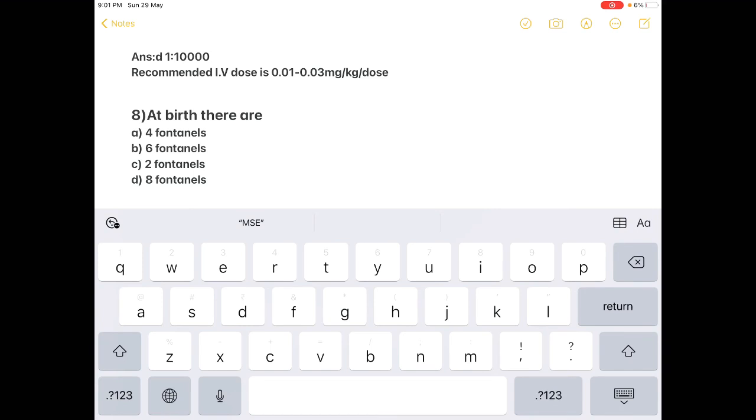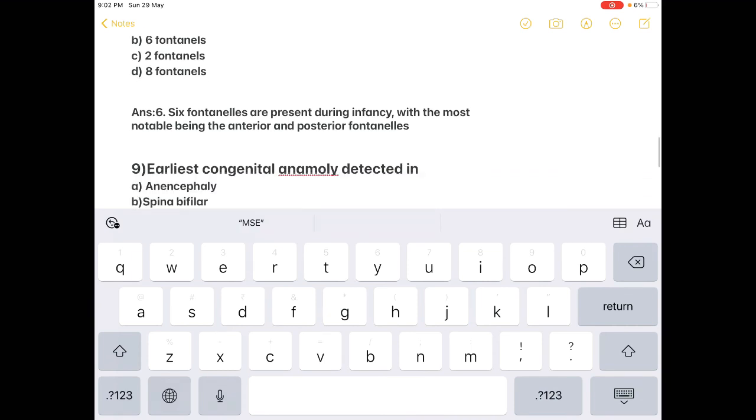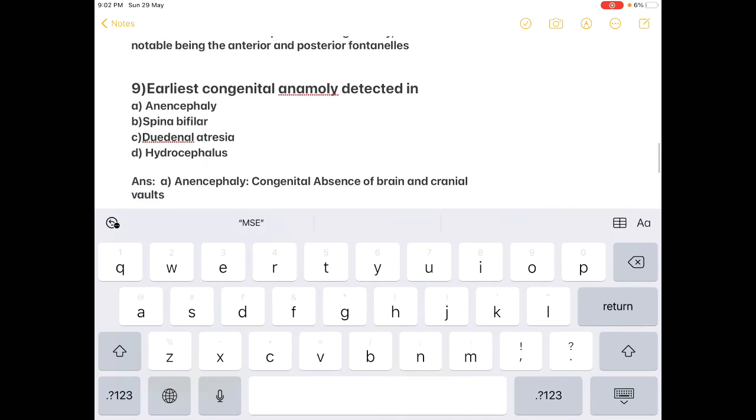At birth, how many fontanelles are there? 4 fontanelles, 6 fontanelles, 2 fontanelles, 8 fontanelles. The correct answer here is option B, 6 fontanelles. Six fontanelles are present during infancy or at birth, with the most notable being the anterior and posterior fontanelles. There are also 4 extra fontanelles at birth. Next question.